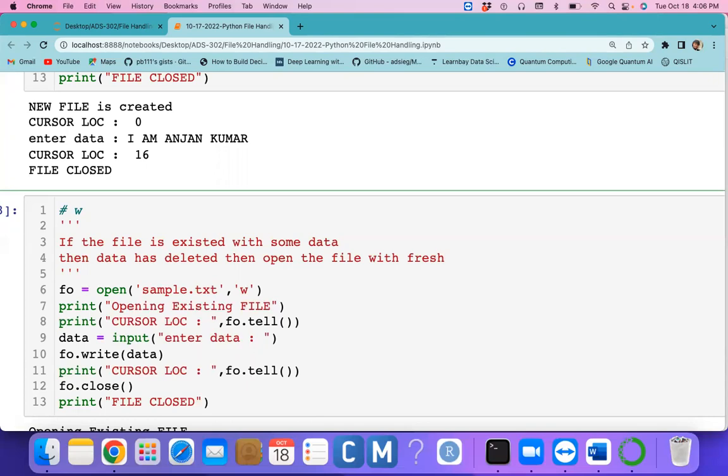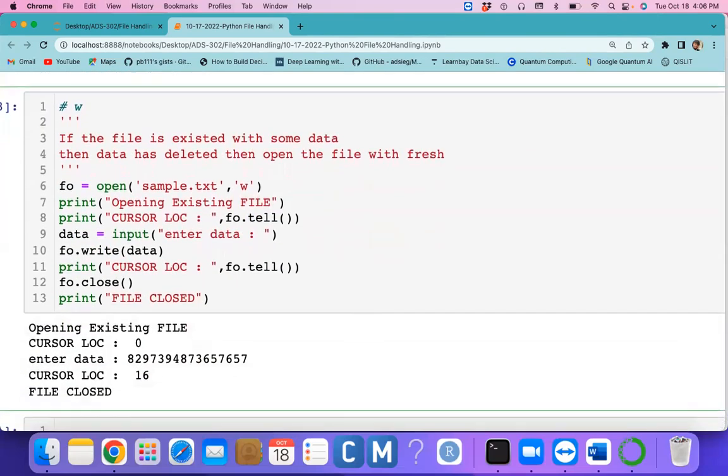This is what we observed in our previous class.